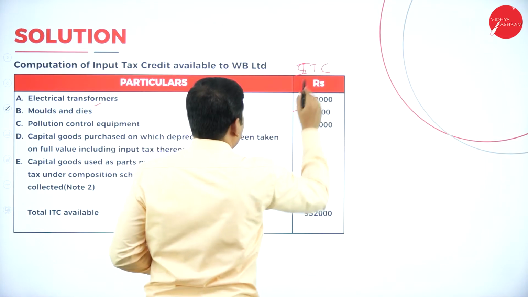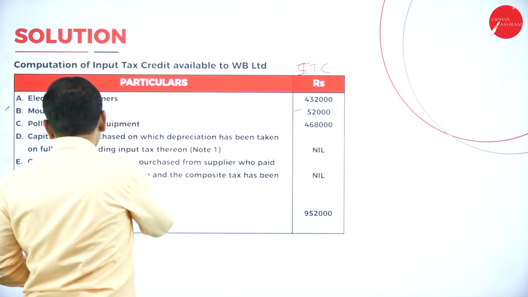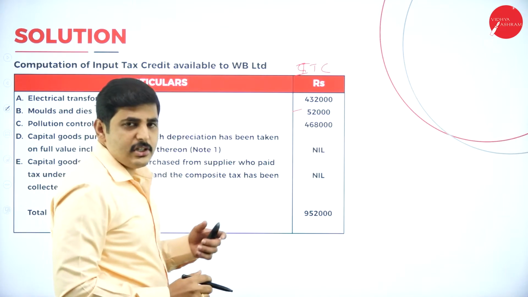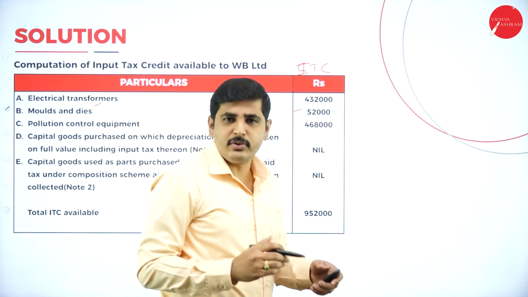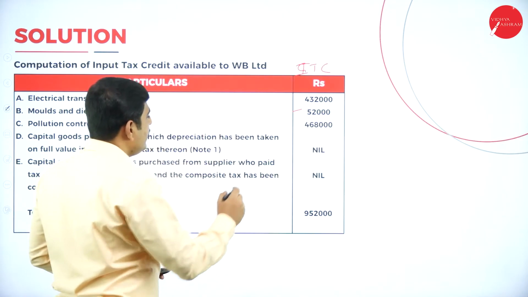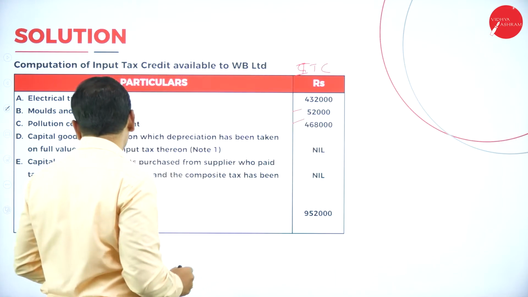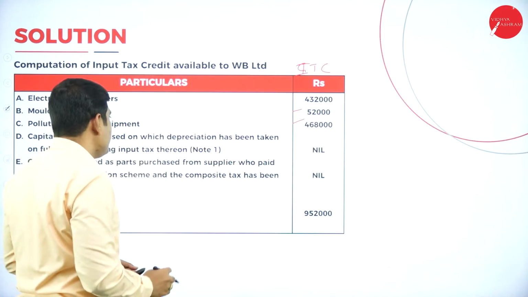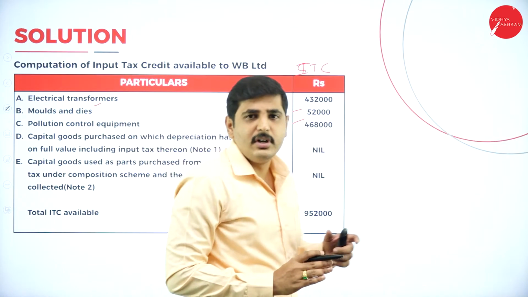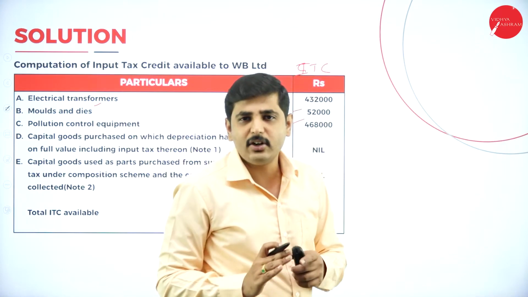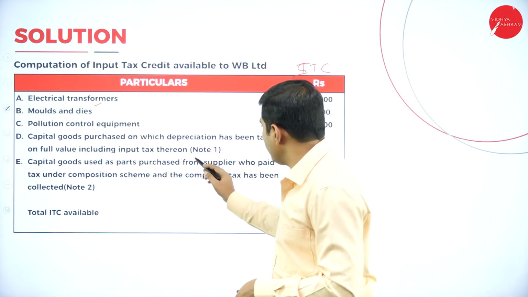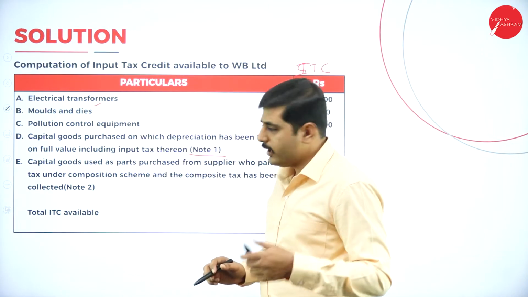Next one, pollution control equipment. That is also used for the production of goods, so ITC is available for that also. Next one, capital goods purchased on which depreciation has been taken. If you charge the depreciation, then ITC is not available. We can give a note for that. Let's see the note later.